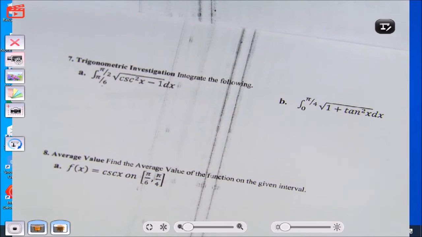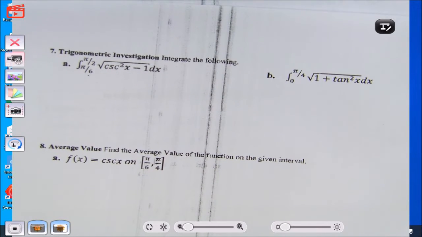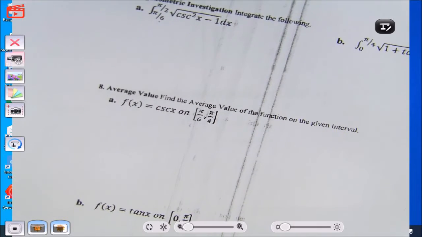269. We got definite integrals. In fact, all of this on page 269 are definite integrals.